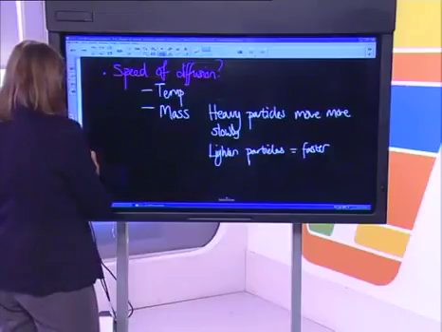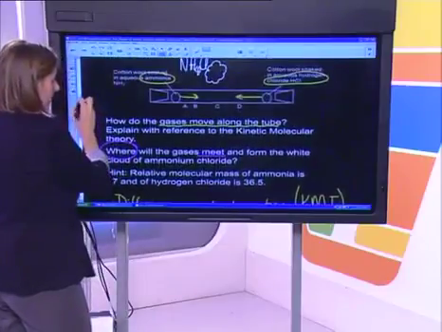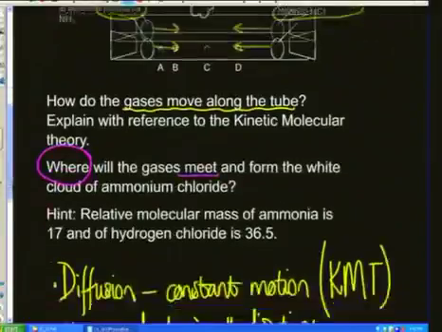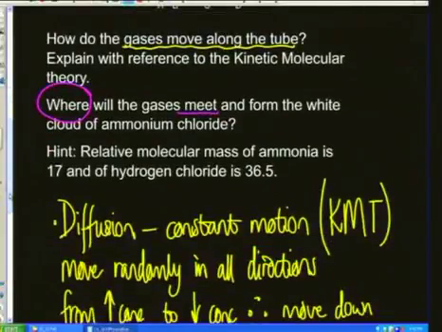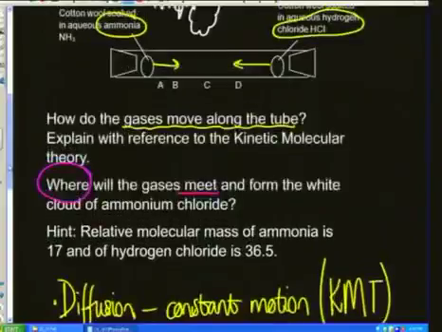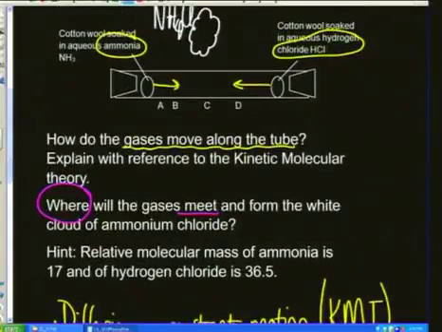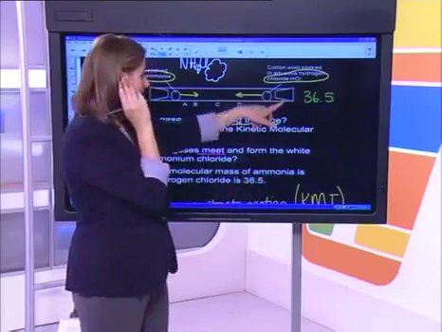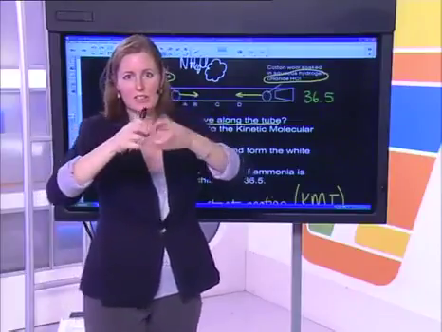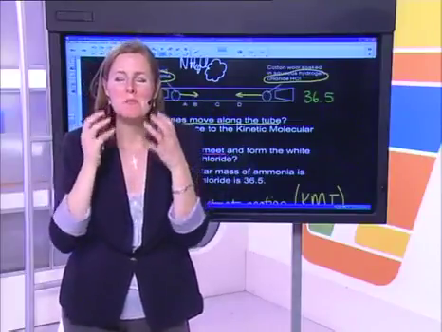And I gave you a hint about the mass of the particles right at the bottom here: the relative molecular mass of ammonia is only 17 atomic mass units. And for hydrogen chloride it is 36.5 atomic mass units. So which one is heavier? Well, it's definitely the hydrogen chloride. Those particles will be moving more slowly.